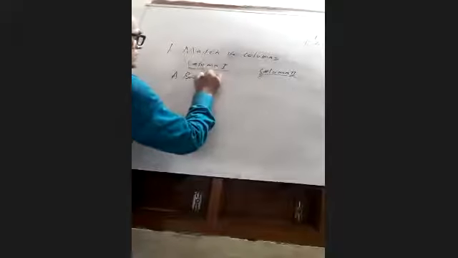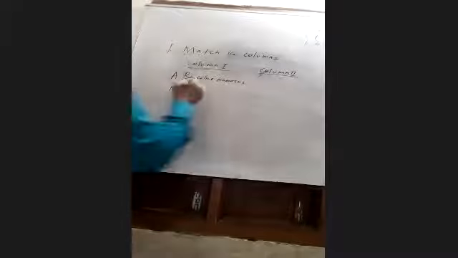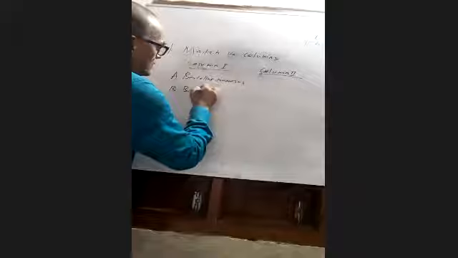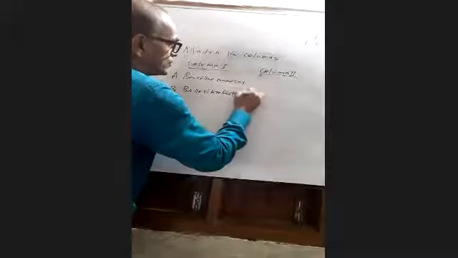Okay. A is Bacillus ramosus. B is Bdellovibrio bacteriovorus.